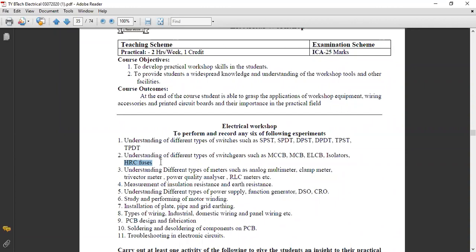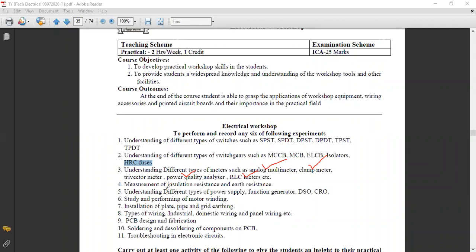Then understanding of different types of meters, such as analog meter, clamp meter, then tri-vector meter, power quality analyzer, and RLC meter. I think some of these meters you have already studied in measurement. Measurement मध्ये बघितलेत तुम्ही, analog meter बघितले. Then I think you have seen the clamp meter. Clamp meter पण बघितलेला असेल. Tri-vector meter you have not seen. Then the power quality meter, it means to measure the power quality, and then the RLC meter. The RLC meter, you have also used for practicals in measurement.